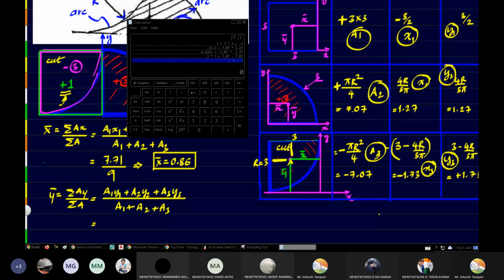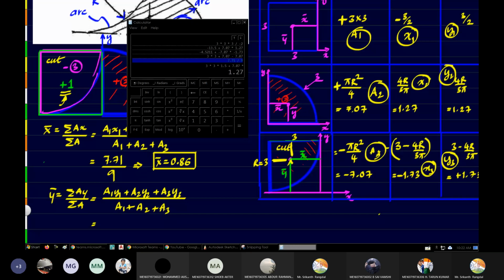Everyone do it. A1 is 3 into 3, into y1 which is 3 by 2. That's 1.5. Both are positive. Plus a2. A2 is 7.07 into y2. Y2 is 1.27.